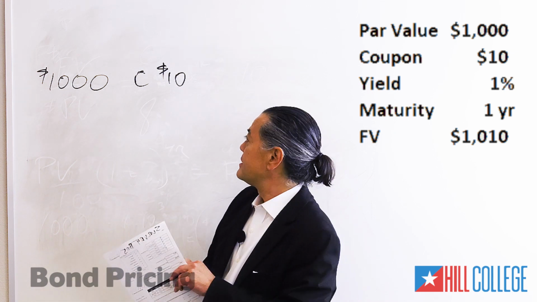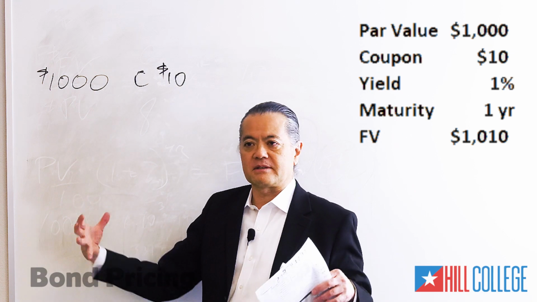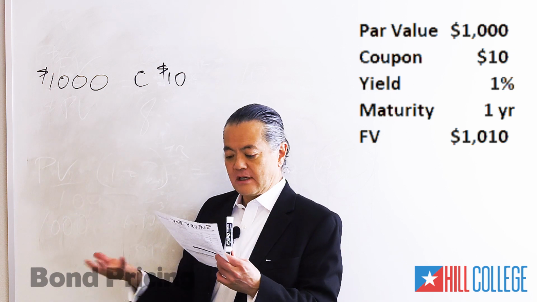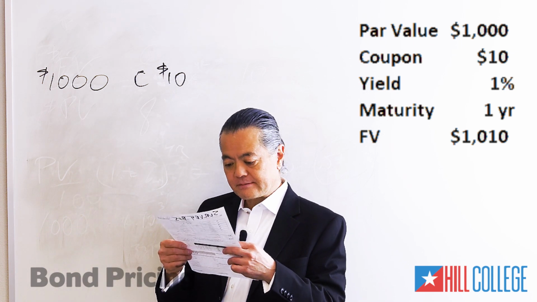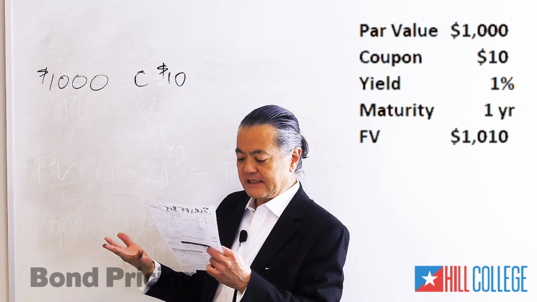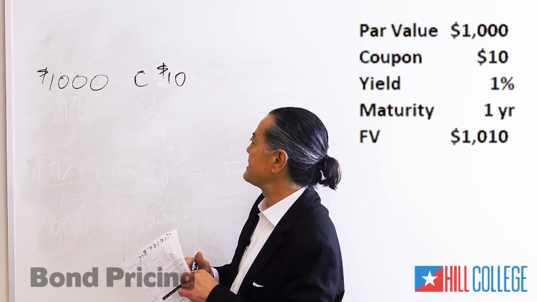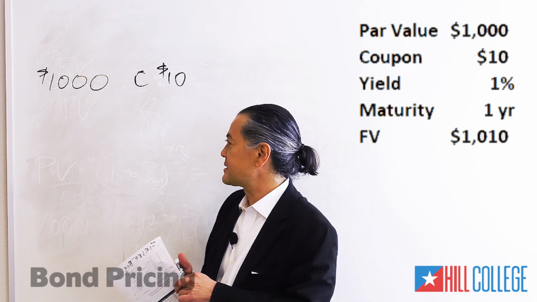So that means your future value is what? What do you get at the end of 1 year in your hands? Yeah, 1,010. You're going to have $1,010 at the end of the maturity. So the implied yield, which will be the same as the coupon rate. The yield is your interest made. So the yield is how much?